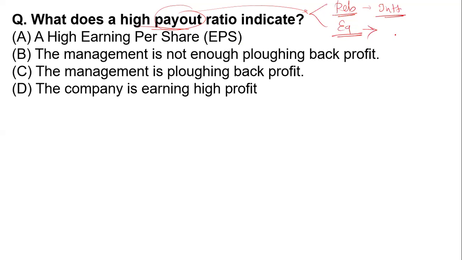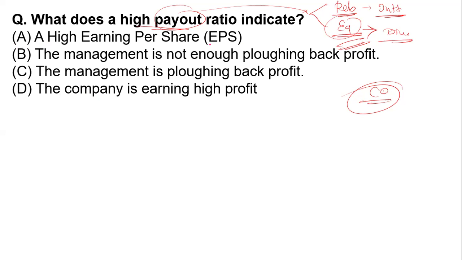But what is the condition of the equity? If they do not earn the profit, they are not eligible to pay the dividend to the equity shareholders. So if your company has a high payout ratio, it means it is paying its equity shareholders a high amount. If they are paying a high ratio, high profit, then they are able to pay the equity holders. So what is the right answer?